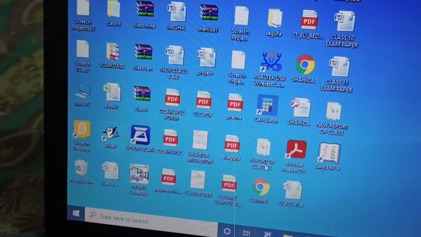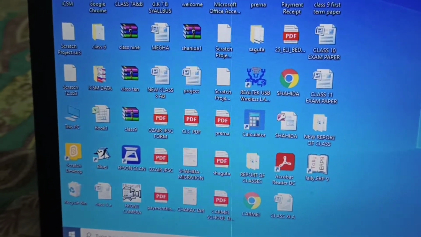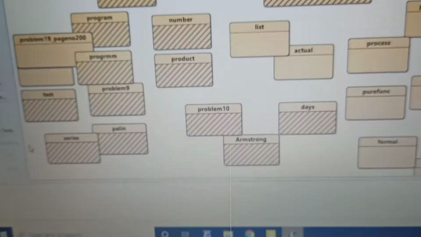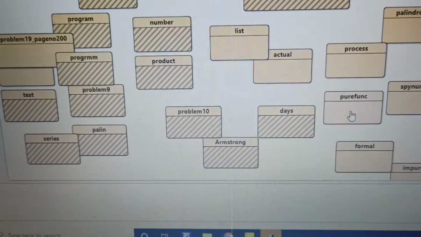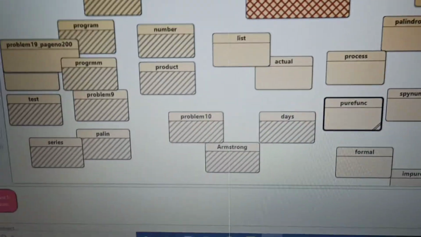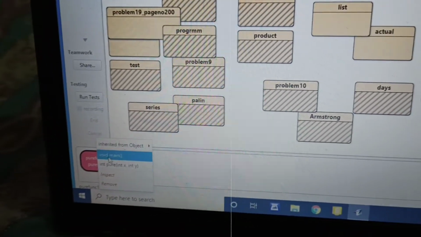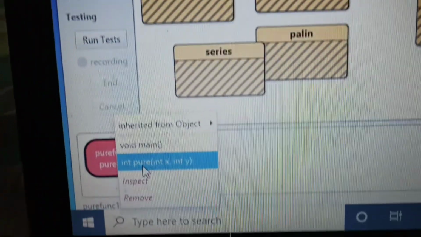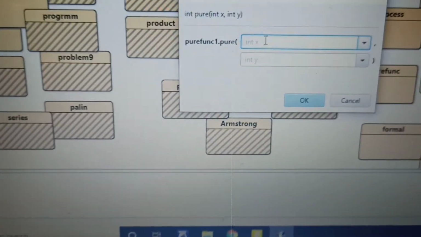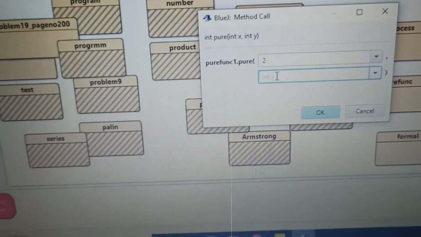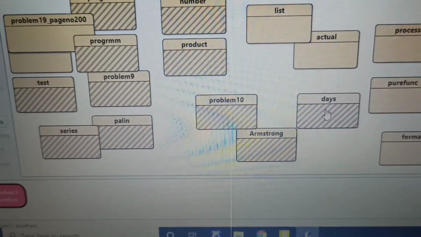Now if I call some other function, instead of the void main method, if I call the int pure method, then it will ask for values from the user, any value you can write, 2 and 4. Then let's see what is written.